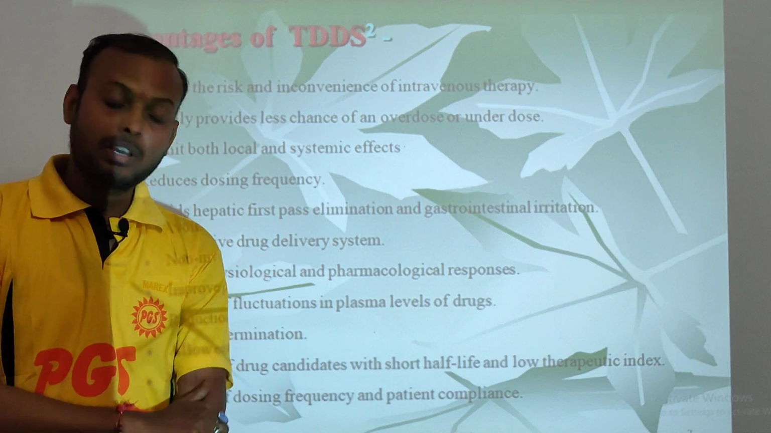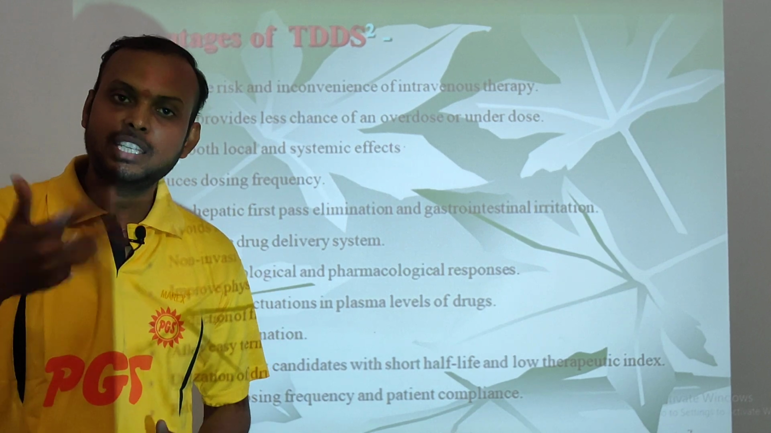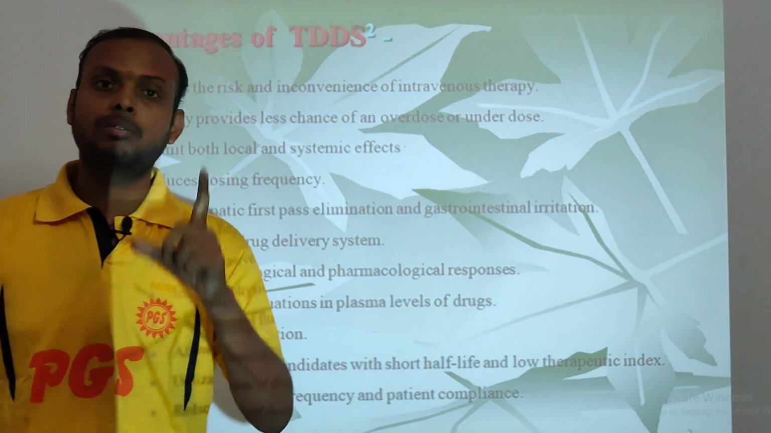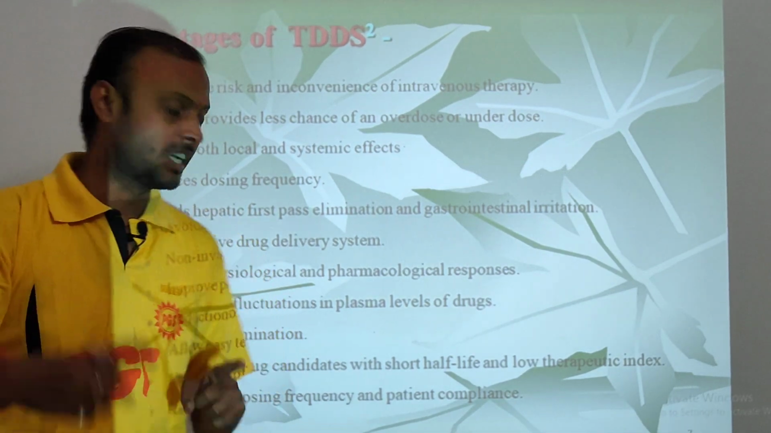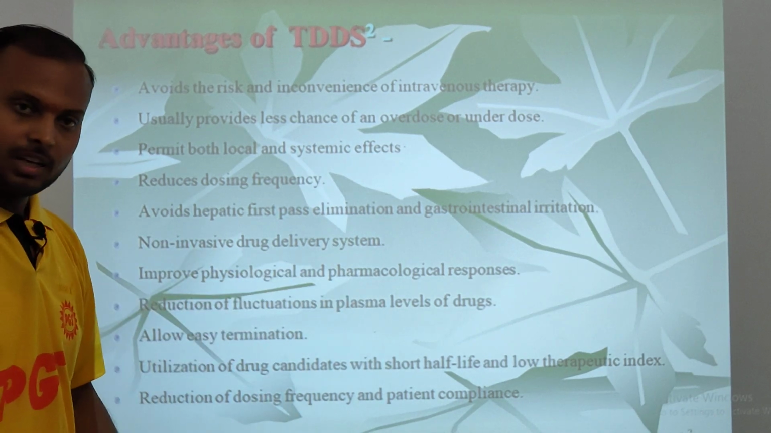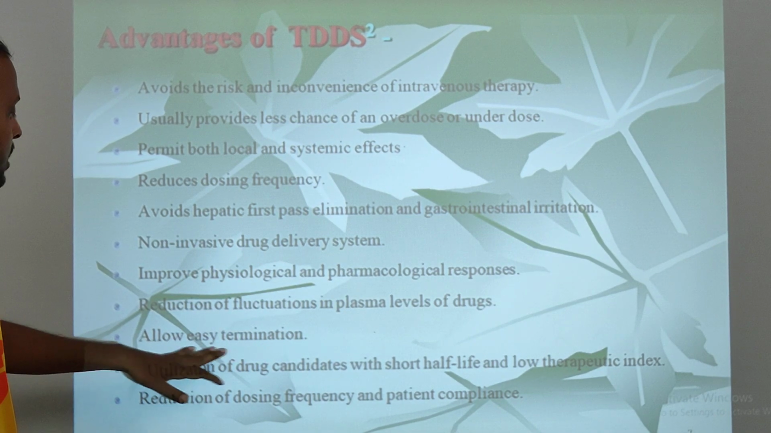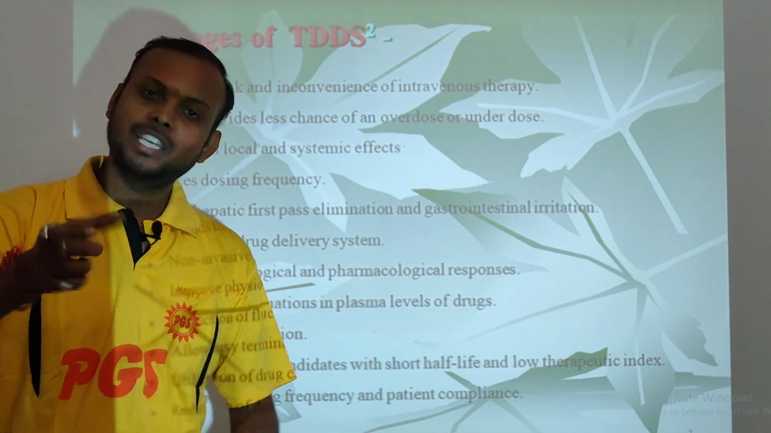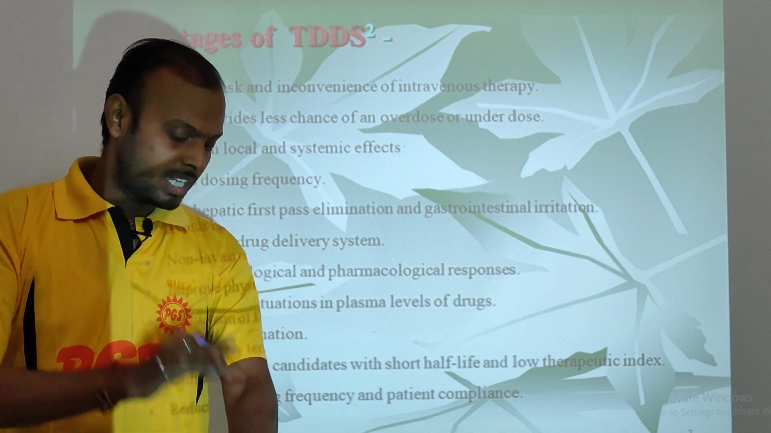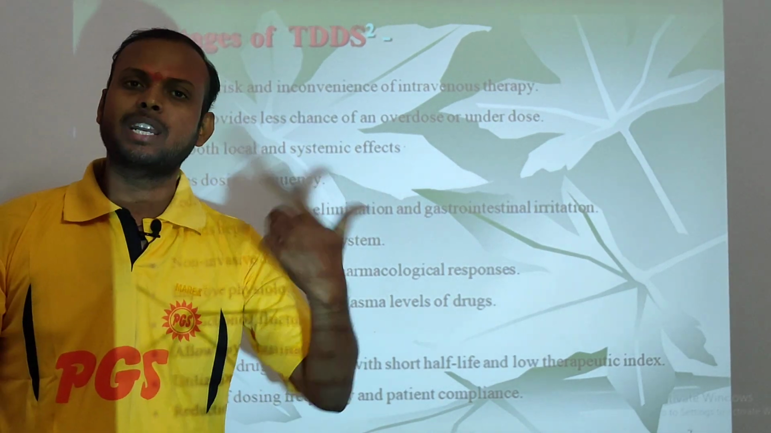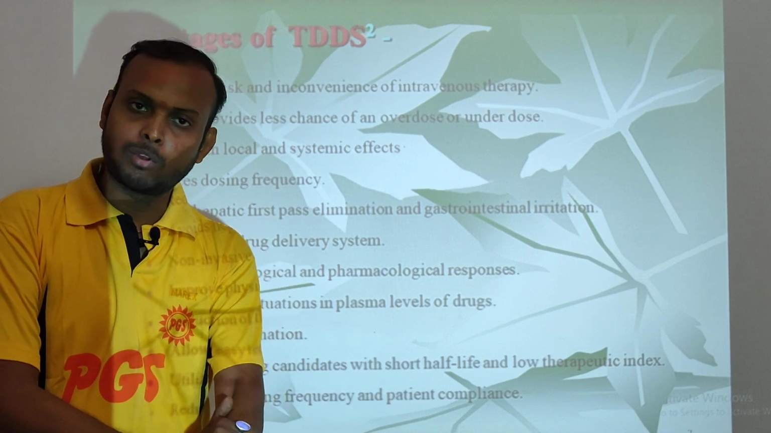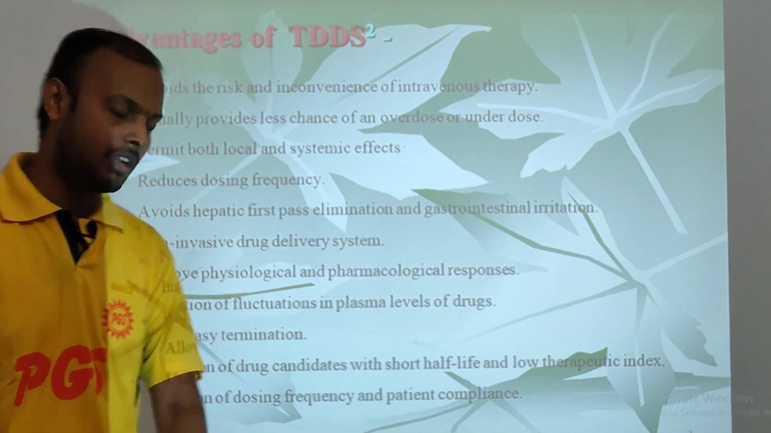Because we have applied a transdermal patch, it releases the drug at a particular rate, that is it avoids the fluctuation of plasma drug level. Next one is it is very easy to apply, and it is very easy to terminate also. We can terminate it by the application of an astringent, and we can easily peel it off from the outer surface of the skin.